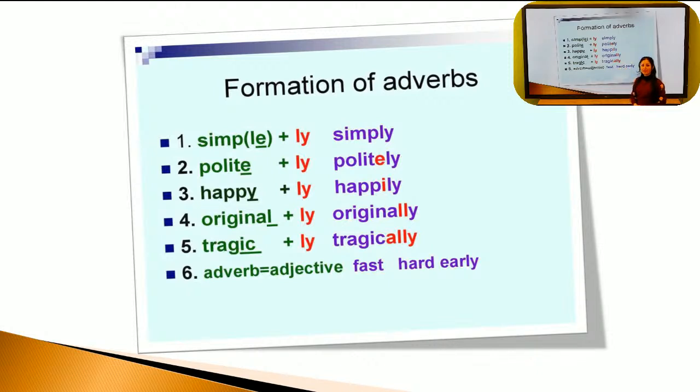The second adjective, polite. What's the meaning of polite? When you are polite, you behave in a good way or good manner with people. Polite. It ends with e, and I will keep e and add ly at the end of it. Polite, politely. Happy. It ends with y. I will delete y and replace it with i and add ly. Happily. Look, we delete y and we add i and add ly at the end of this adjective.